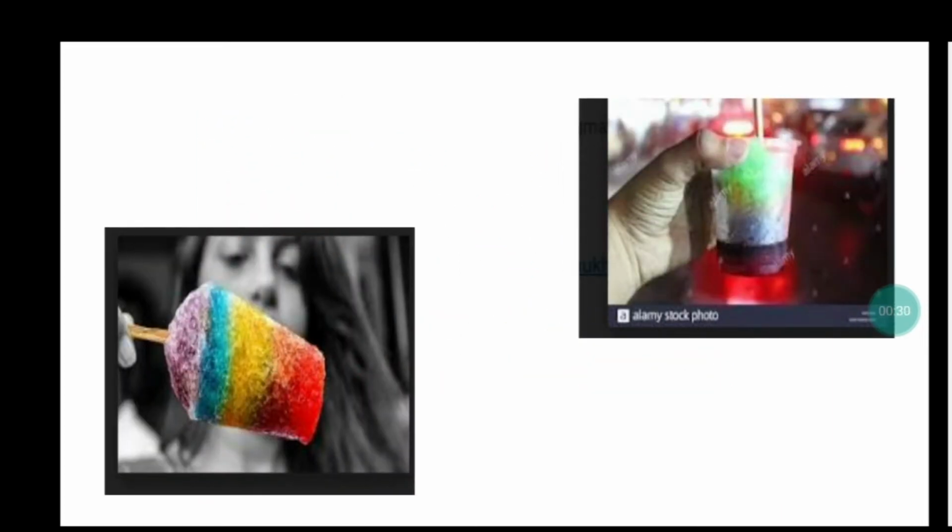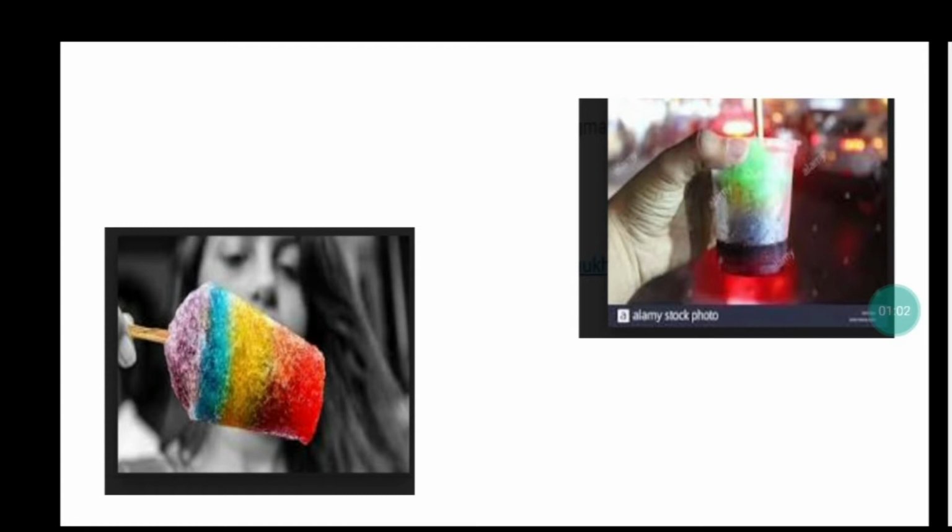Now, you all must have enjoyed the candies or the ice golas. In that, what does the person who makes it do? He first crushes the ice, and then with the help of his hand, he applies pressure on it, and then he gives a specific shape to it, and after that, he puts whatever syrups are needed, and your ice gola is ready, right?